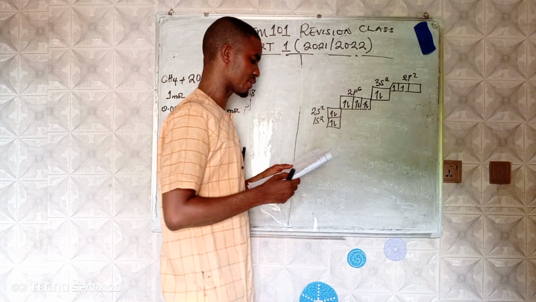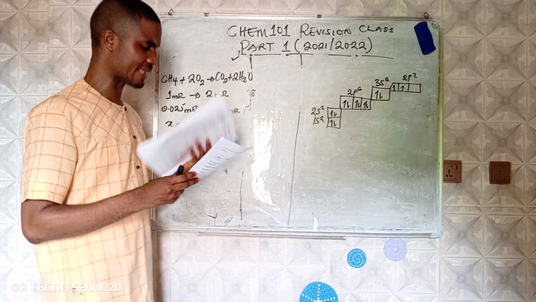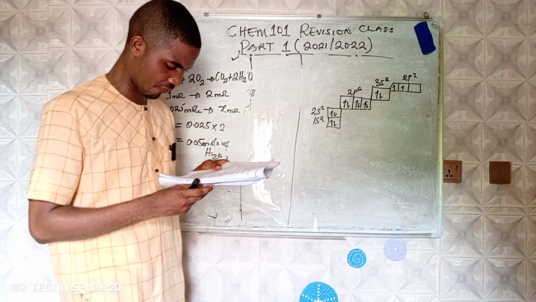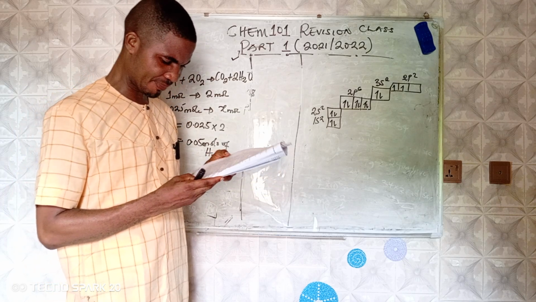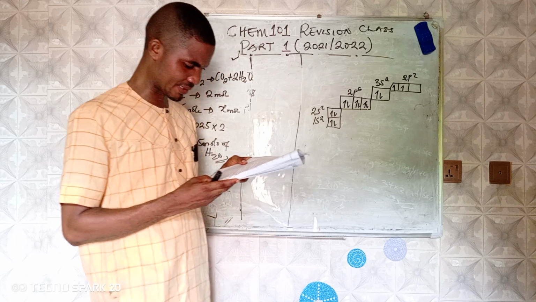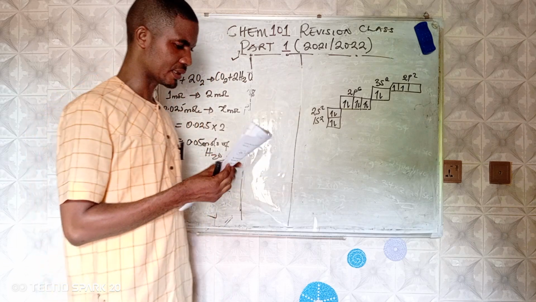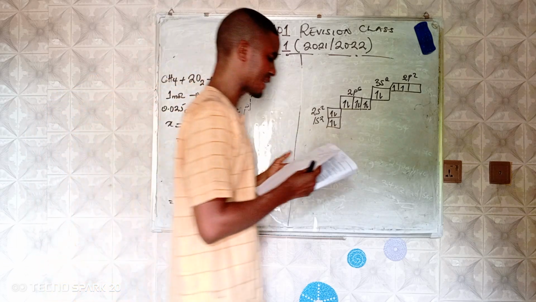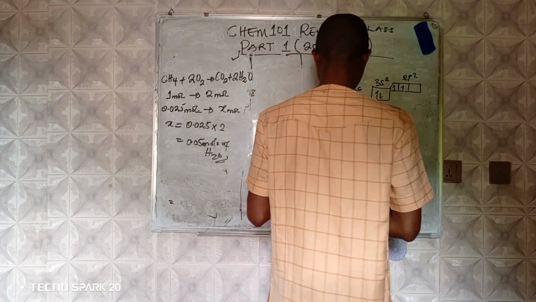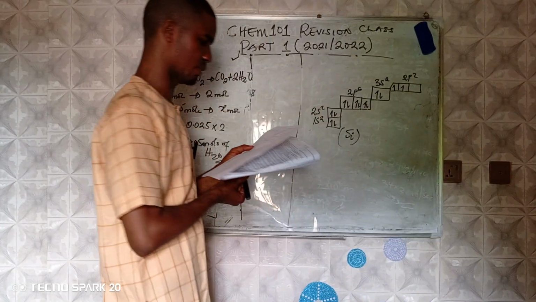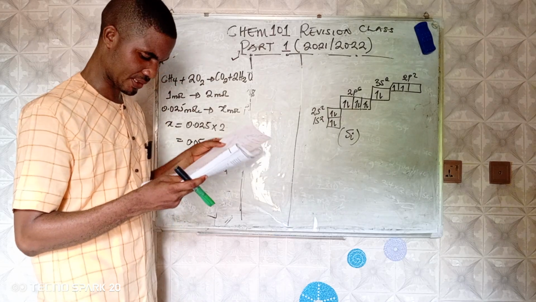So it has 2 unpaired electrons. In that question 49, I think there's no correct option. The first option says that it belongs to group 6 of the periodic table. No, it doesn't. This is silicon, Si. It doesn't belong to group 6.